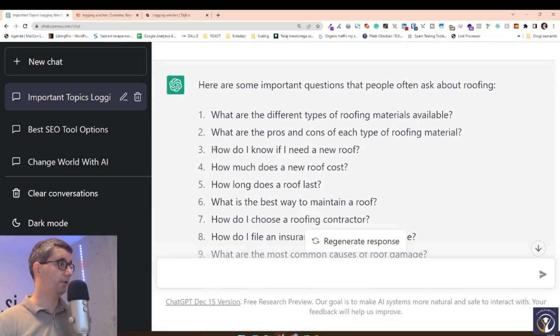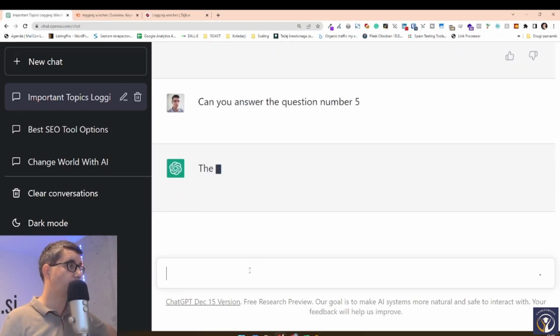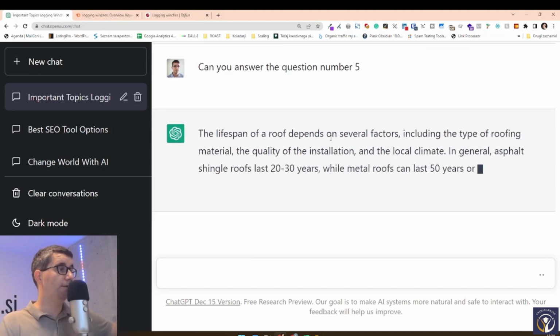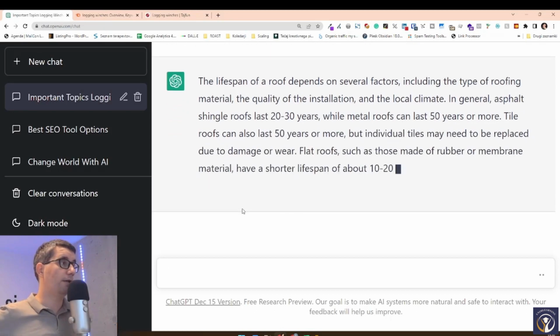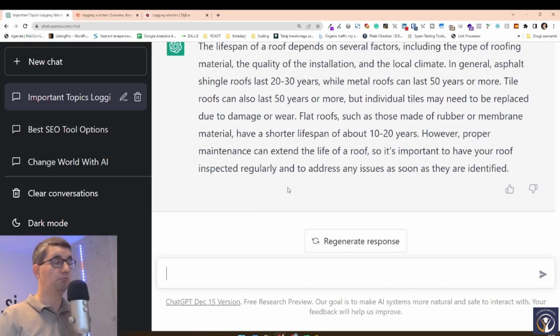Can you answer the question number 3? Or which one would be? How long does a roof last? That sounds like a great question. Can you answer the question number 5? And here now we have the answer. The lifespan of a roof depends on several factors, including the type of roofing material, the quality, and the local climate. In general, asphalt shingle roofs last 20 to 30 years, metal roofs 50 years or more, etc. Sounds logical. I have no idea about roofing, but it sounds pretty logical.